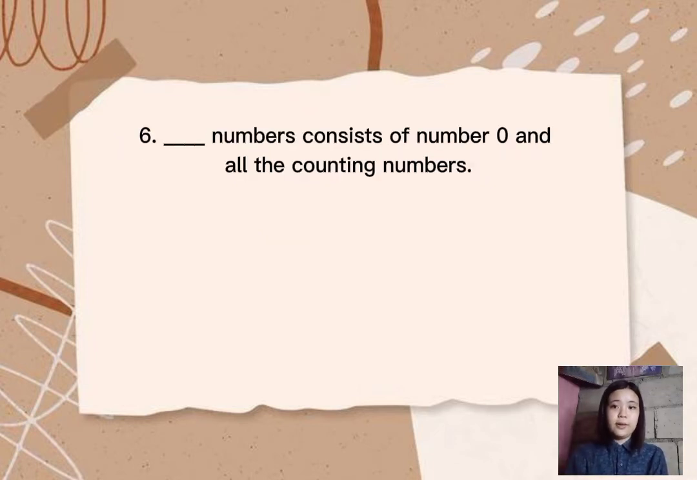Number 6. Blank numbers consist of number 0 and all the counting numbers. The answer is whole numbers. Any positive number without a fractional or decimal part is referred to as a whole number. This indicates that all numbers such as 0, 1, 2, 3, 4, 5, 6 are whole numbers. Numbers like negative 3, 2.7, and 3 and 1/2 aren't even close to being whole numbers.